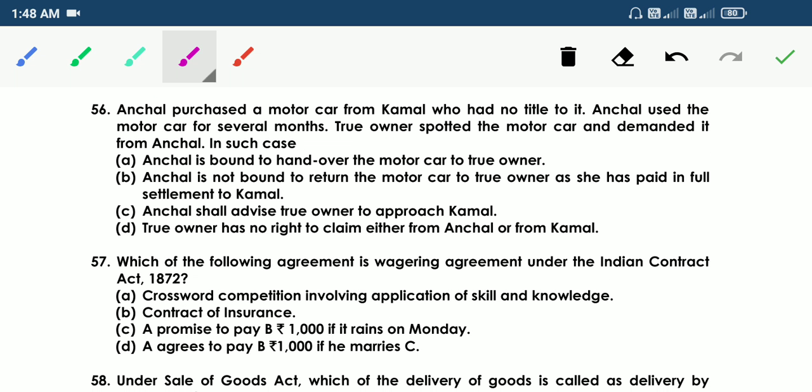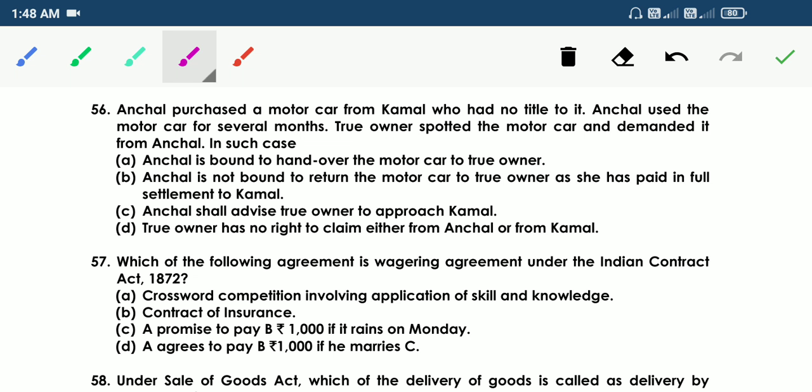56. Anchal purchased a motor car from Kamal, who had no title to it. Anchal used the motor car for several months. True owner stopped the motor car and demanded it from Anchal. In such case, option A, Anchal is bound to hand over the motor car to true owner.